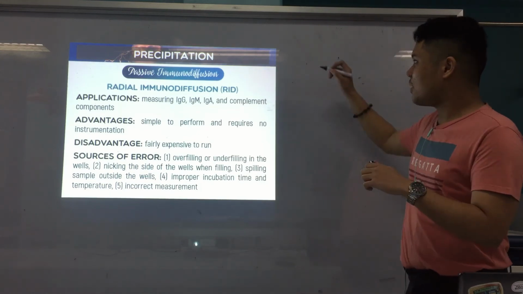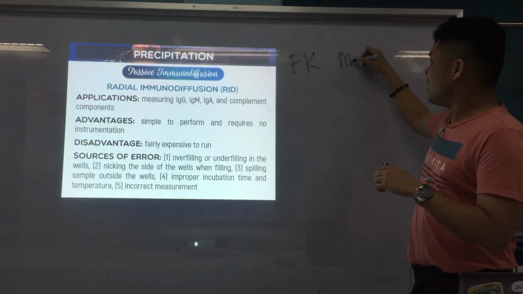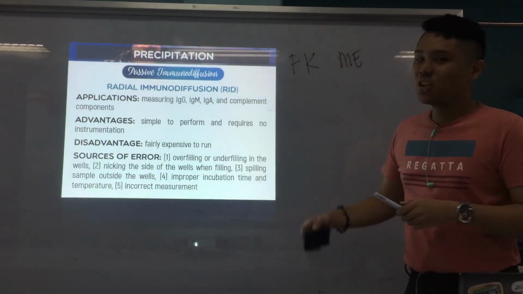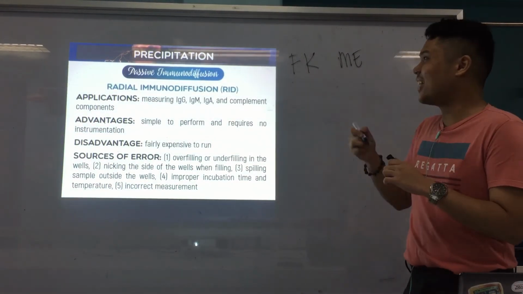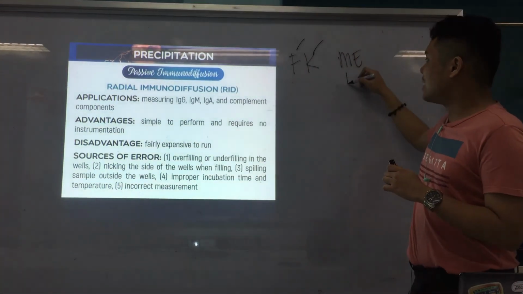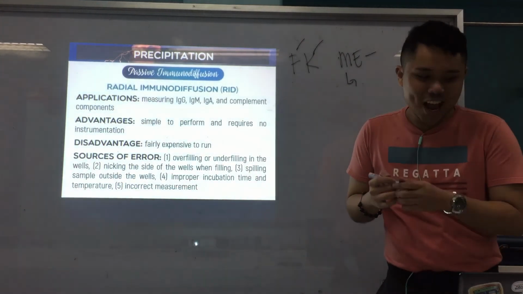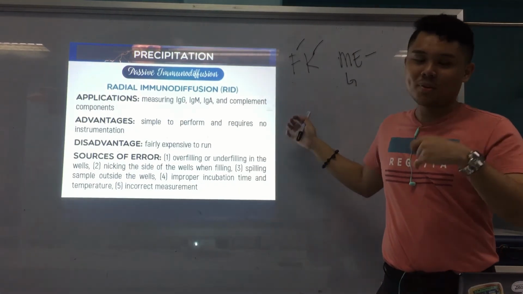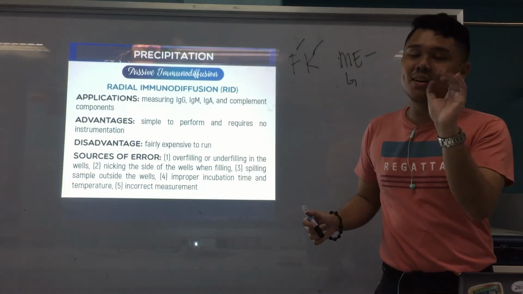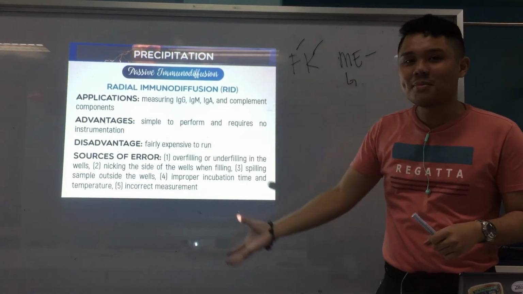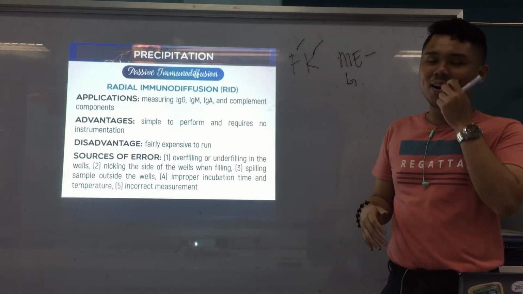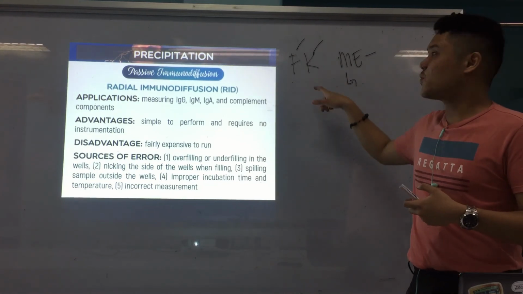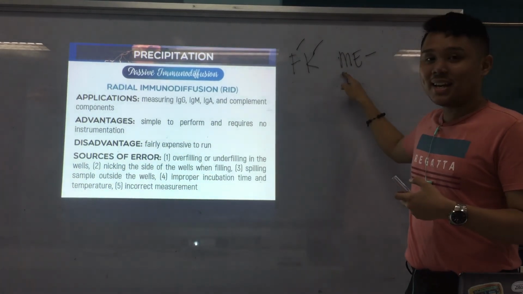So I have a mnemonic for that. You have FKME. How do you pronounce that? I won't pronounce it. So FK-me. Fahey, McKelvey is kinetic. Mancini is endpoint. Very helpful, guys. It stuck with me since I was introduced to this mnemonic in third year. It stuck with me until now. But if you like, you can pronounce it like that. I won't pronounce it here because this is public on YouTube, so I might get banned. So, Fahey, McKelvey, kinetic; Mancini, endpoint.